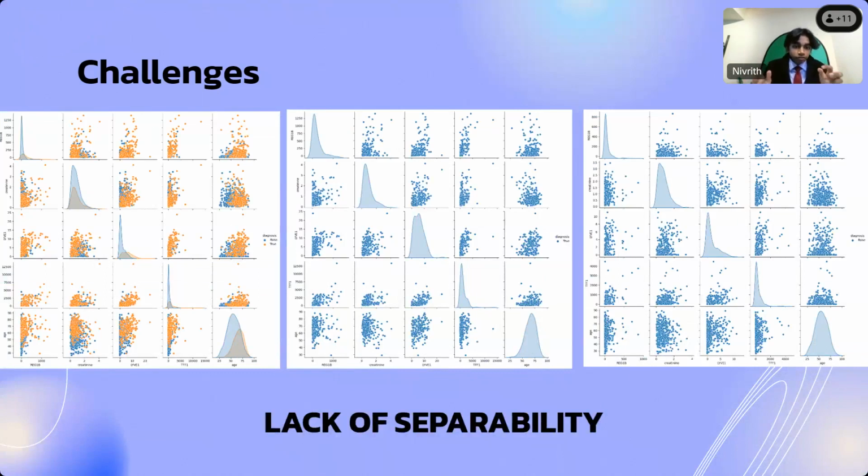So the left graph depicts pair plots of people with and without pancreatic cancer. The middle and right graphs separate people with and without pancreatic cancer. The middle graph shows people with pancreatic cancer and their values. The right graph shows people without cancer and their values. And you notice that the plot points lie over each other. And this is a problem, because the computer doesn't really know the key characteristics that determine whether someone has or doesn't have pancreatic cancer. So from this point, trying to run AI models would be useless as its accuracy wouldn't be valid.